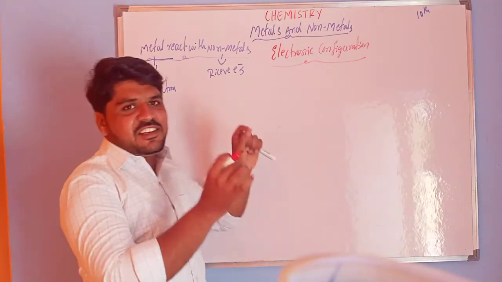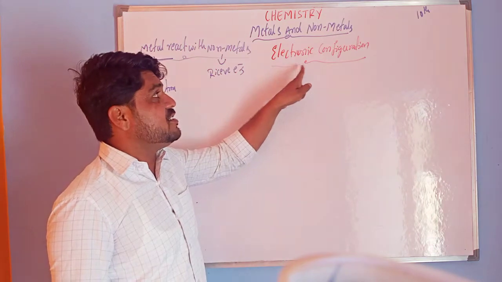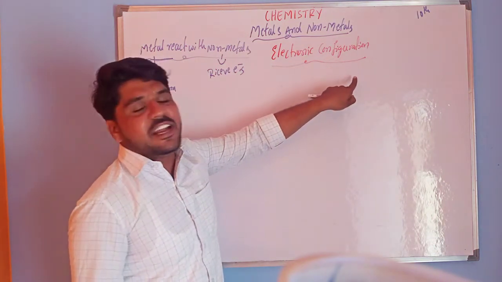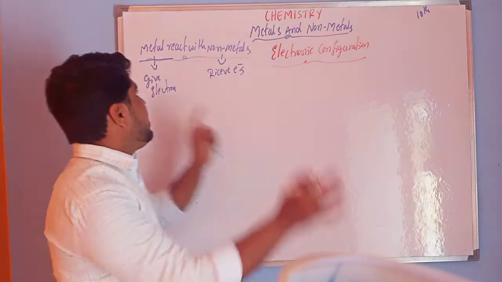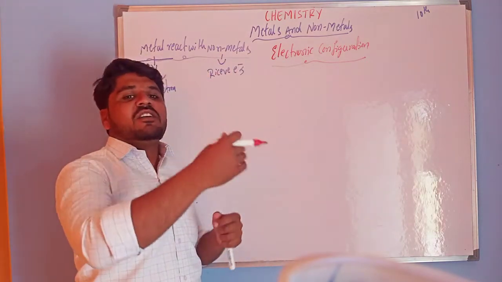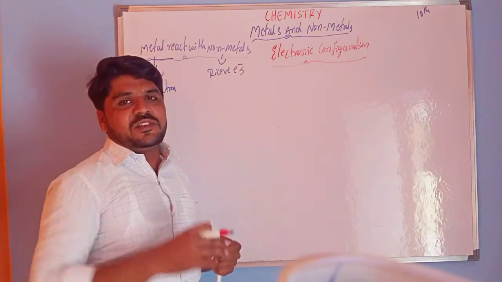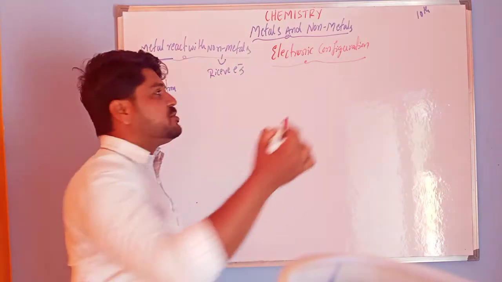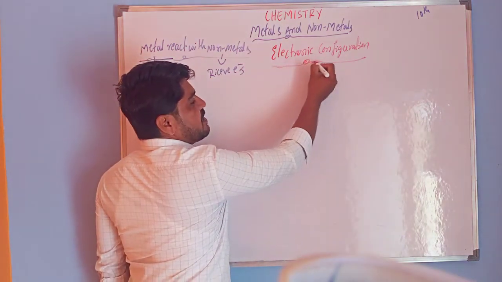Today's class is very important because this is a very basic concept. If you understand this electronic configuration clearly, then only you can understand all the concepts that come in this chapter. The next concepts are based on this electronic configuration.